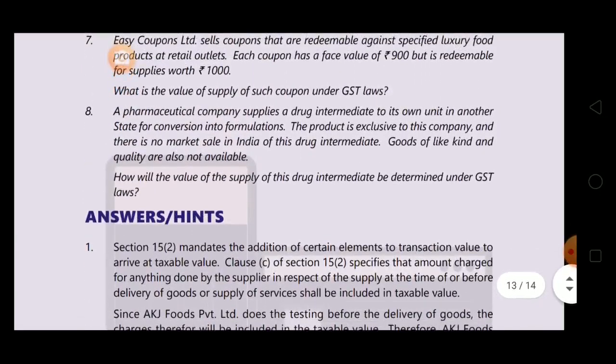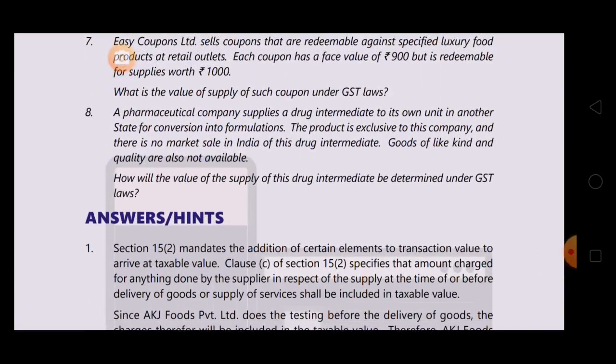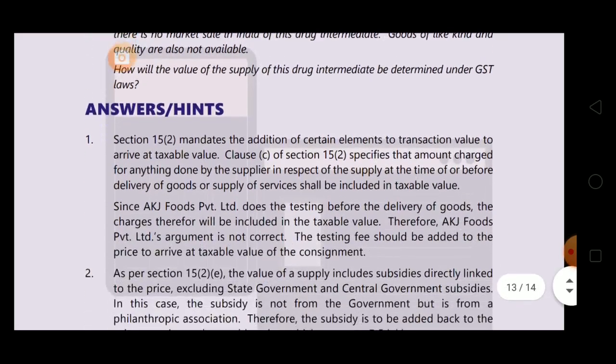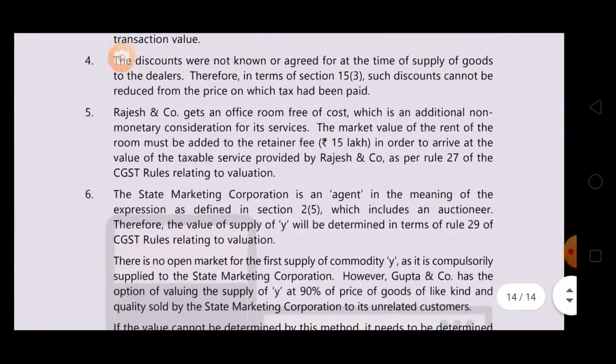Now last question. A pharmaceutical company supplies a drug intermediate to its own unit in another state for conversion into formulations. The product is exclusive to this company and there is no market sale in India of this drug intermediate. Goods of like kind and quality are also not available. How will the value of the supply of this drug intermediate be determined under GST laws? Okay, TV is not possible because supplier and recipient are not unrelated, they are related, and it is supply between distinct persons. So rule 28, see the answer.